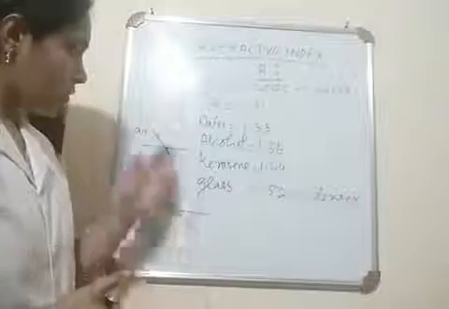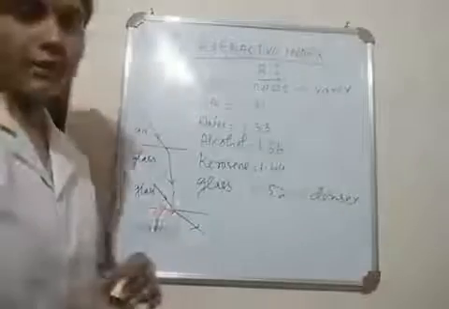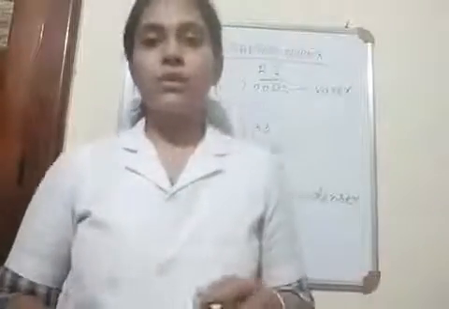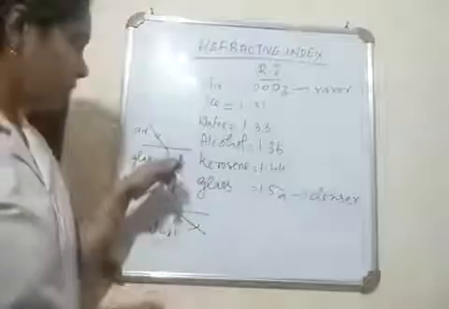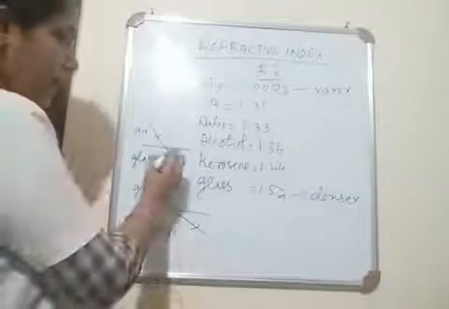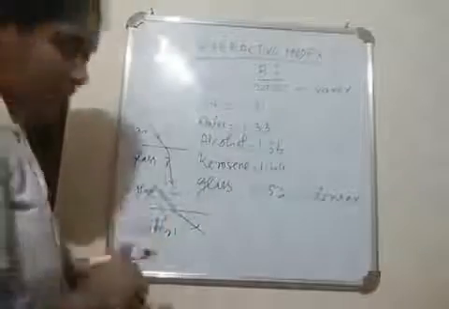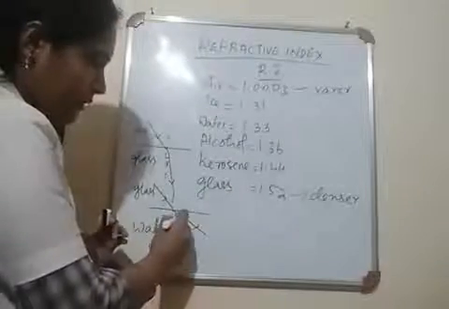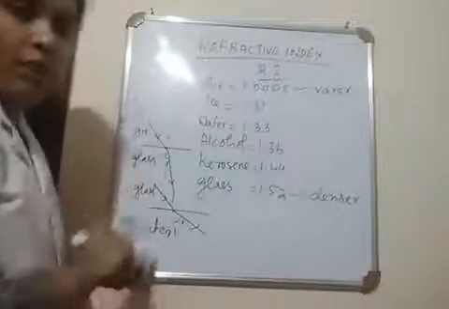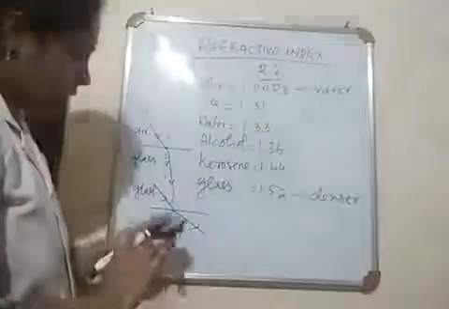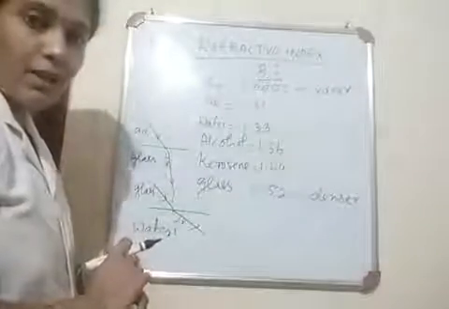So this is about refractive index and the bending of light ray in different media. In the denser medium, the angle of refraction is less because the bending is less. But in the rarer medium, the angle of refraction is more because it bends away from the normal.